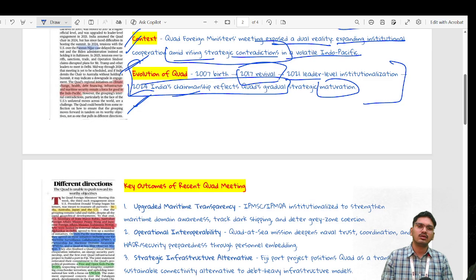India is currently presiding over the summit, and we have seen multiple changes and important facts taken into consideration in this meeting.